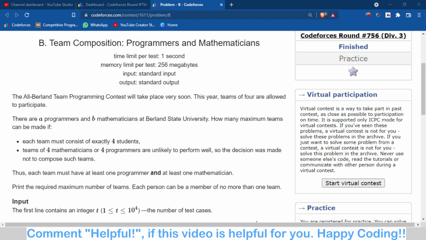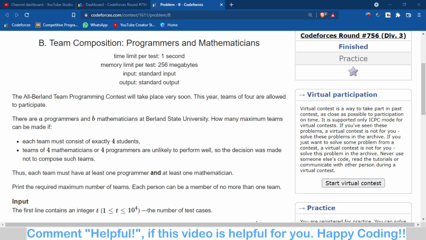The problem is that there are A programmers and B mathematicians in a university, Berlin State University. Each team consists of 4 members, in which there should be at least one mathematician and at least one programmer. At least one out of the two. Fine. This is really an interesting problem. It is just based on maths.